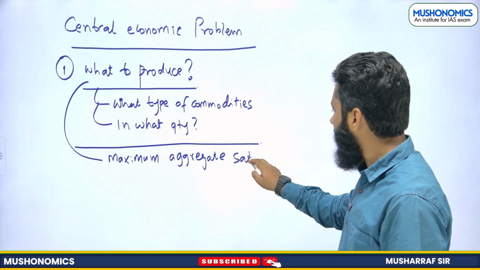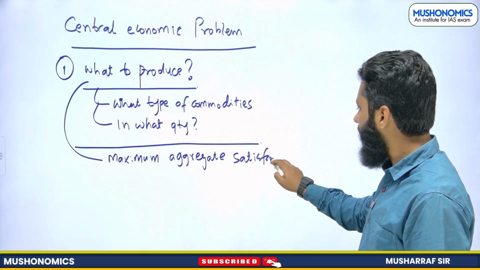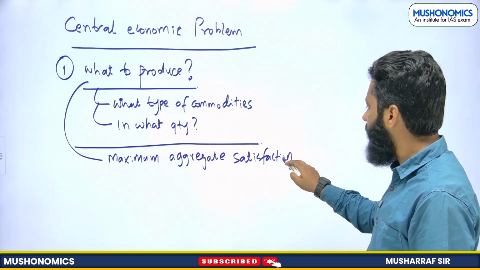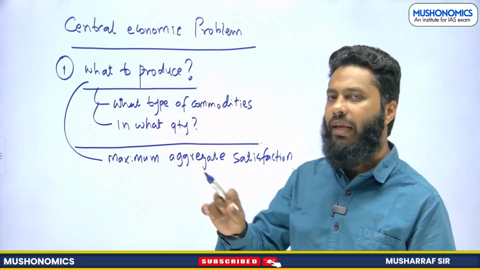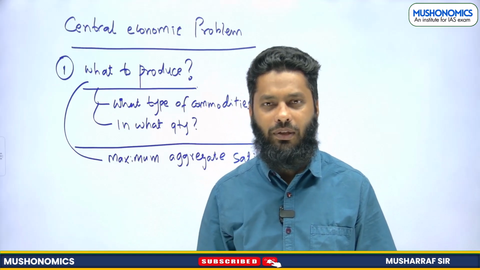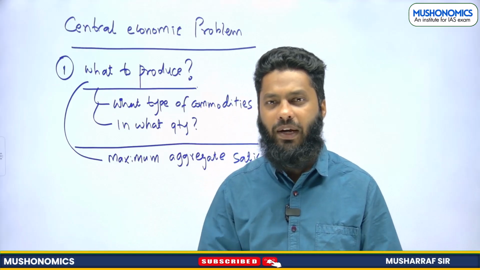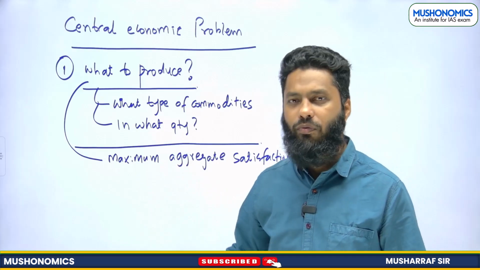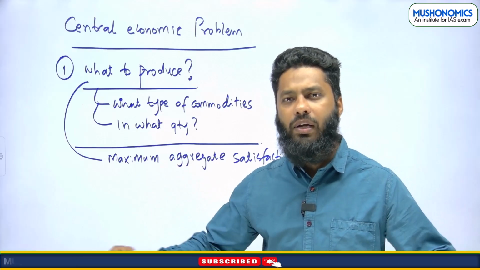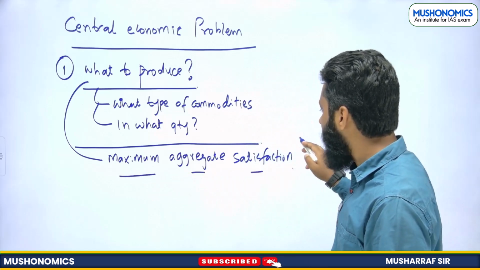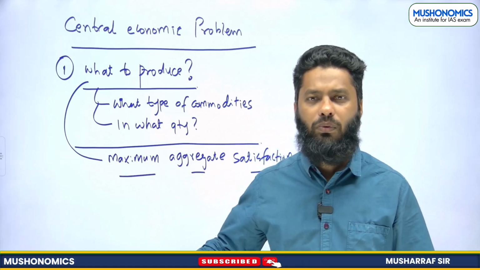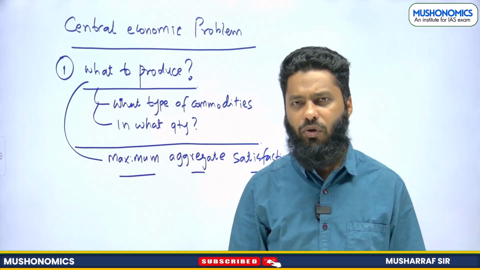We should produce those commodities which shall result in maximum aggregate satisfaction in the economy, right? People should be satisfied more and more, so we should be taking care of a larger set of the population, that is maximum aggregate satisfaction. What to produce, right? I hope this is clear.